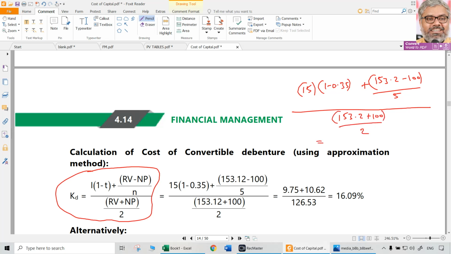That will give us KD, which we know the formula, approximation method. So solving that, you will get KD. So 15 multiplied with 1 minus 0.35, that means 0.65. 0.65 into 15, that will be 9.75 plus 153.2 minus 100 divided by 5.